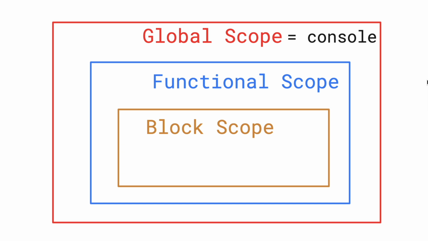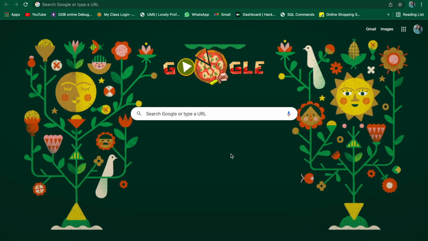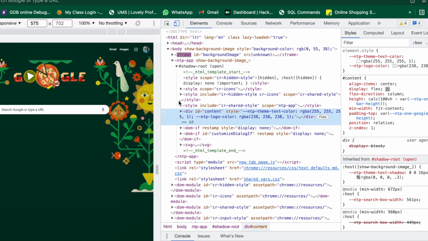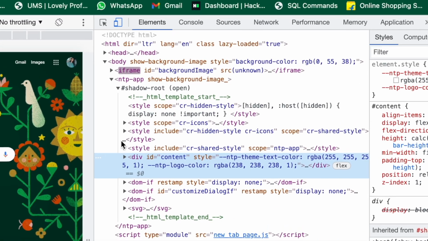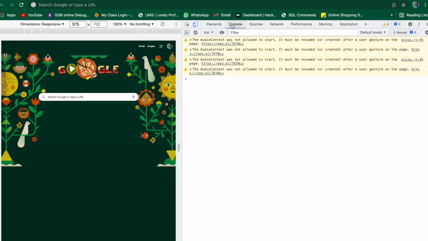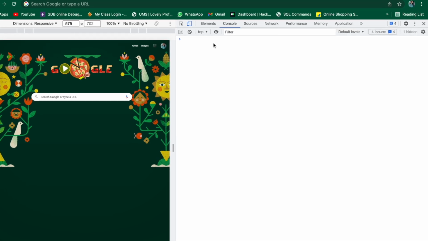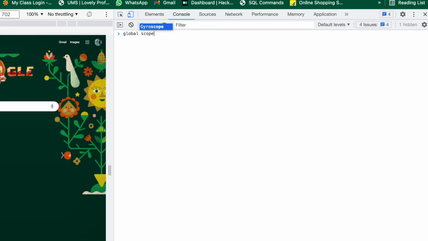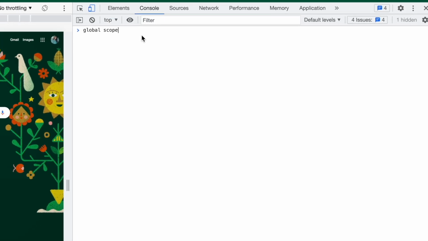Now I will show you the functioning of the scopes in the console. If you don't know how to go into the console, then you can follow my steps. First, go to your Chrome, right click on any free space, and you will get Inspect there. After clicking Inspect, you will get Elements. Beside Elements, you will get Console. Click on the console, and if you get anything written on the page, then click this button and you will get the blank space. The whole console is the global scope. So whatever you write in the console comes under global scope.